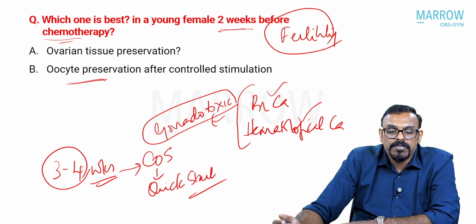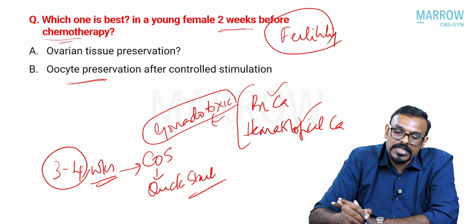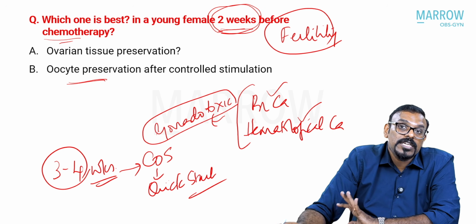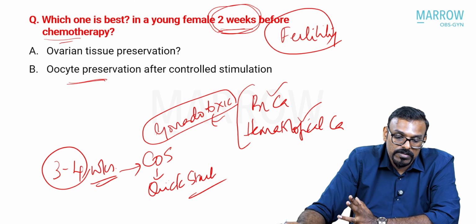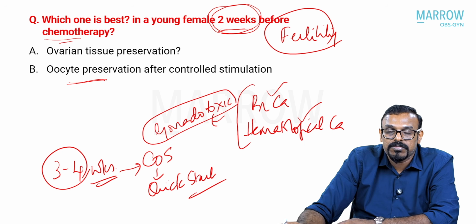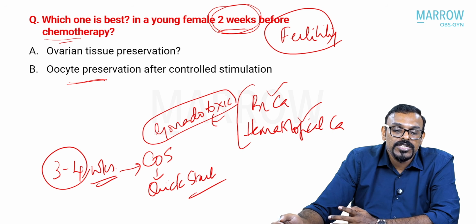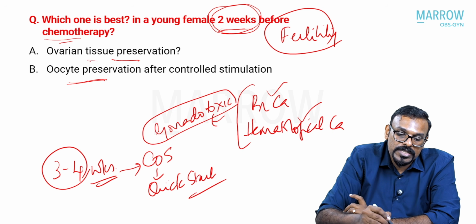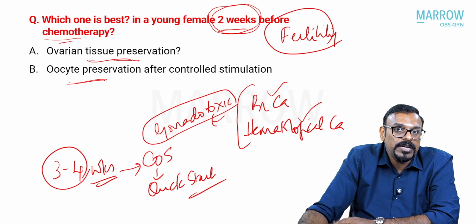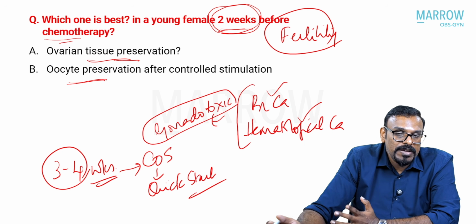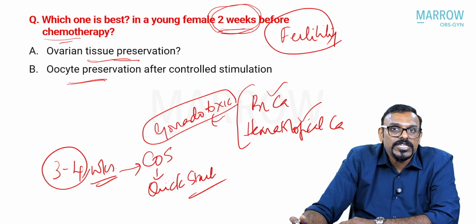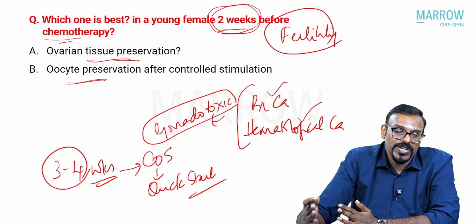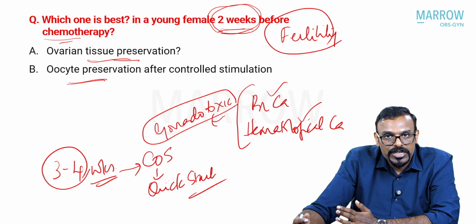on pregnancies. But then if you don't have adequate time like that, as in this case, you have only just 2 weeks, she has come to you just 2 weeks before chemotherapy asking about any option of fertility preservation. In that condition, she might have to go for maybe an ovarian tissue cryopreservation. This is something that is not very rampantly available, but then theoretically, for your exam purpose, the ovarian tissue cryopreservation is done in those patients who have very less time gap between your fertility preservation measure and the chemotherapy.